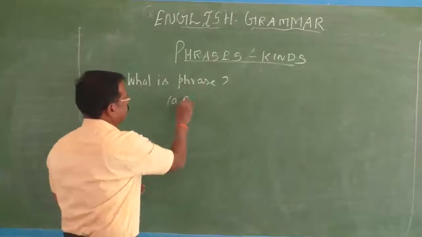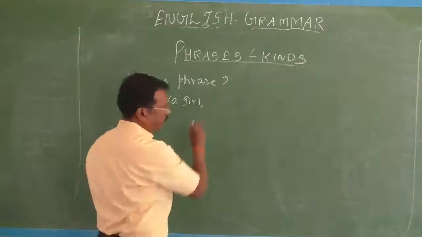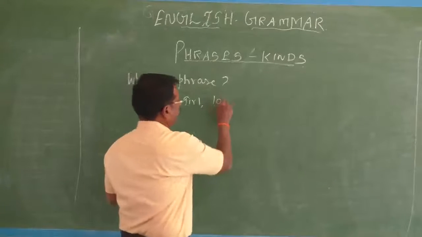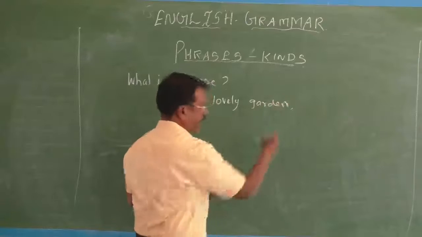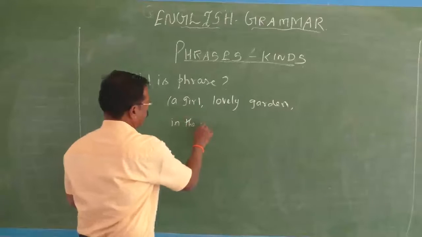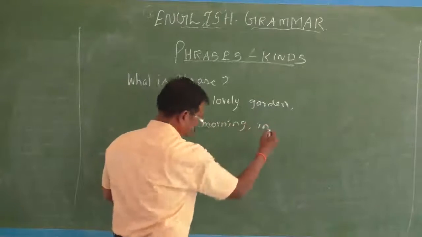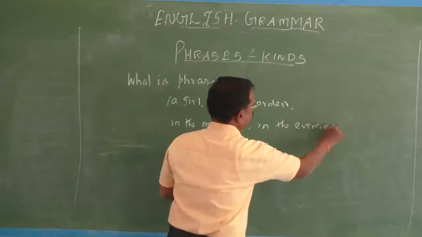Yes, a girl is a phrase. Then I can give more examples. Lovely garden is an example for a phrase. In the morning, in the evening. They are all good examples for phrases.